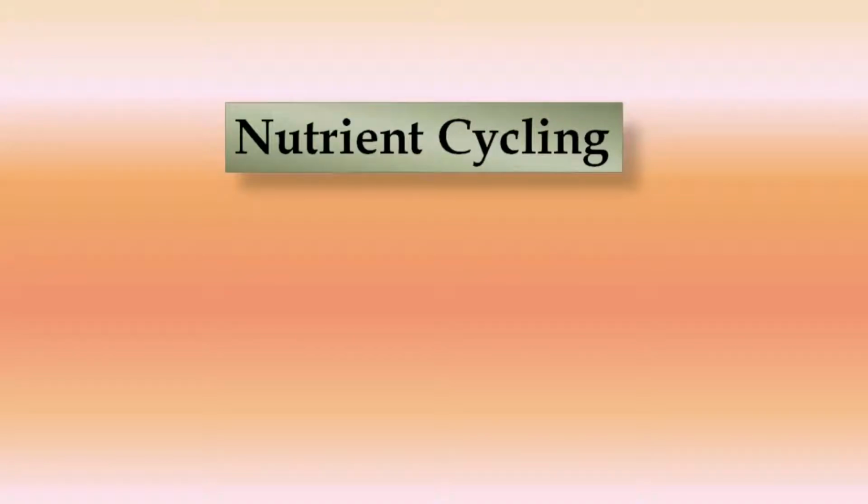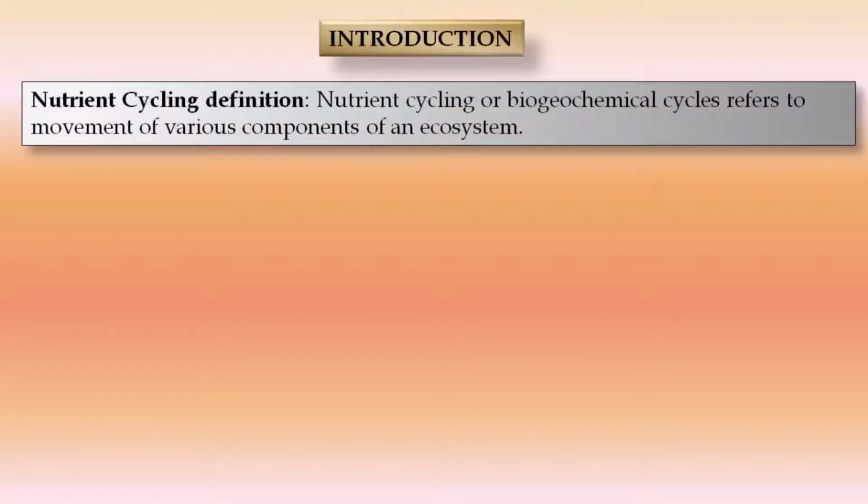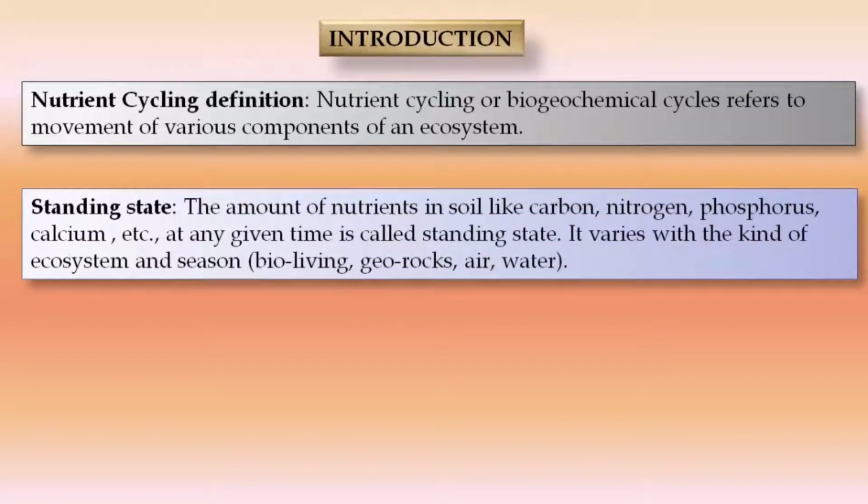So hello friends, today I am going to discuss nutrient cycling. So what is this? Nutrient cycling, which is also known as biogeochemical cycles, refers to the movement of various components of an ecosystem, components like nitrogen, phosphorus, carbon, etc. Then there is a term, standing state. We should know about it.